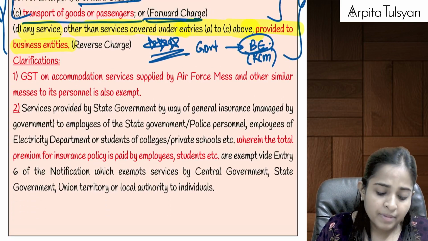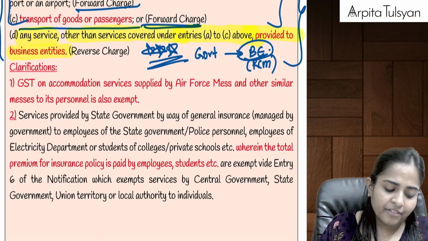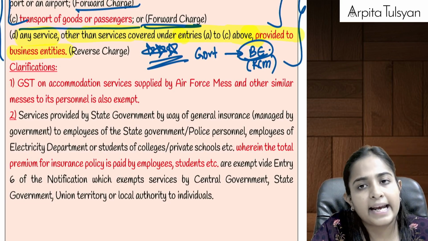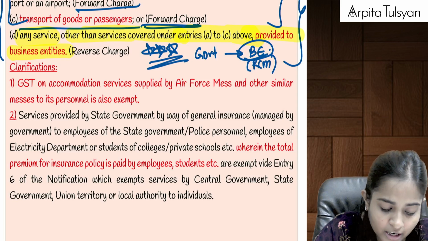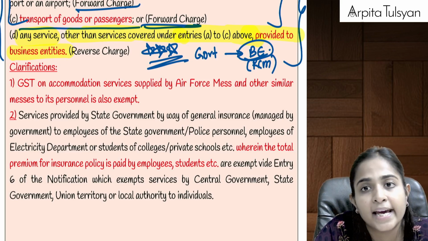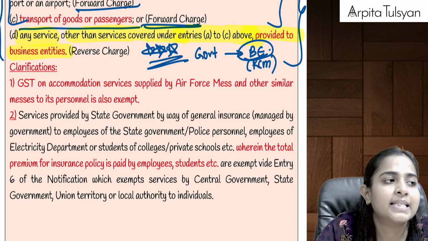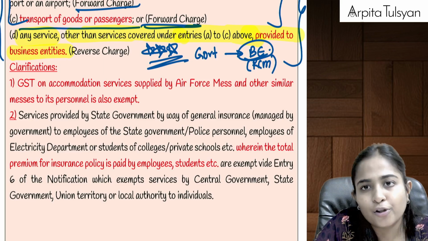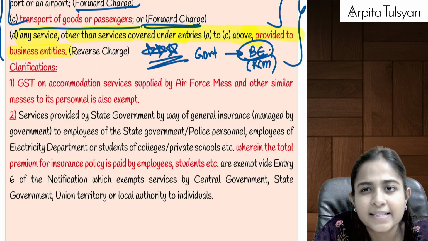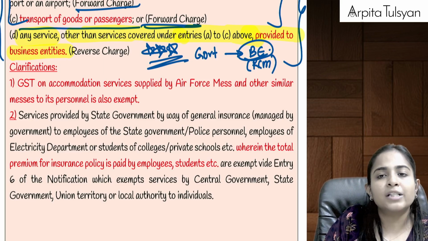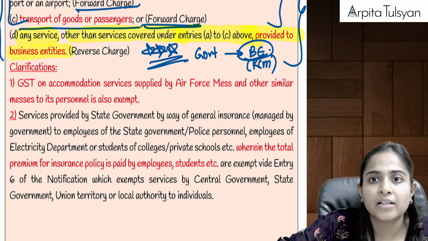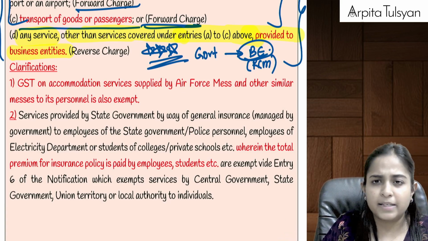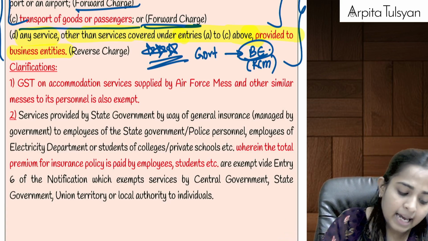Manageable till here? Yes. Okay. Then after that they have given two specific clarificatory points here. First one, if there are any accommodation services supplied by Air Force Mess or any similar messes to its personnel. Air Force also comes under government only, right? It comes under central government. So Air Force Mess provides accommodation, stay services to its own personnel, so that will be exempted from GST because it is also services provided by government only.